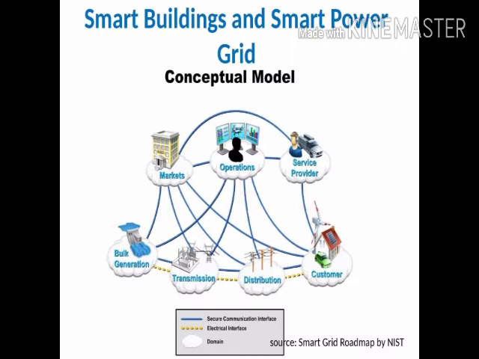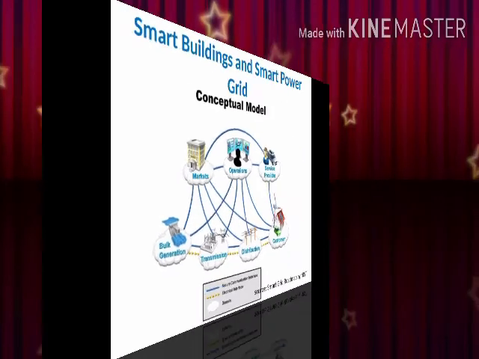If you check the concept of the smart building and the smart power grid, it helps users reduce the cost of electricity, and electricity will be provided according to the use of the user. With the help of the smart grid, users can access only the required amount of electricity, and industrial users can access only the required amount in an efficient manner.